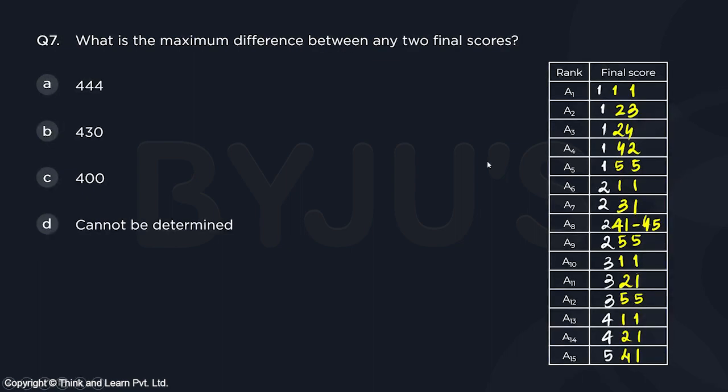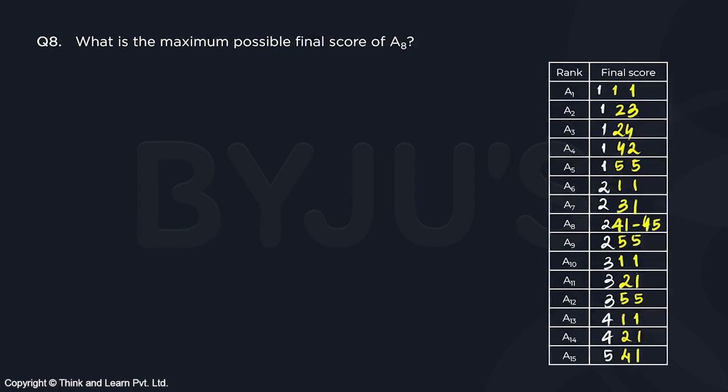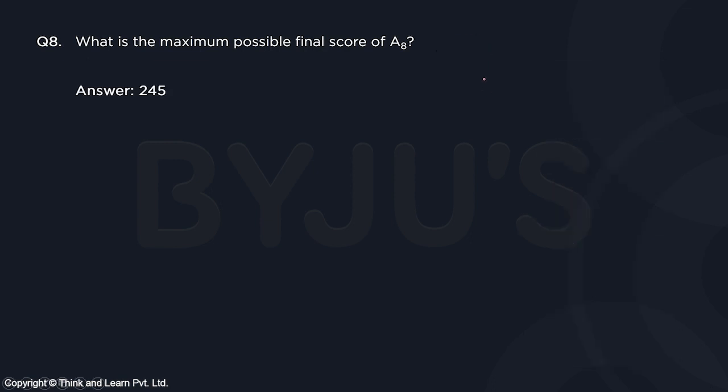Question number 7. What is the maximum difference between any two final scores? The minimum score is 111 and the maximum is 541. So the difference is going to be 430. So B is going to be the answer. Question number 8. What is the maximum possible final score of A8? We can see the maximum possible final score of A8 is going to be 245.